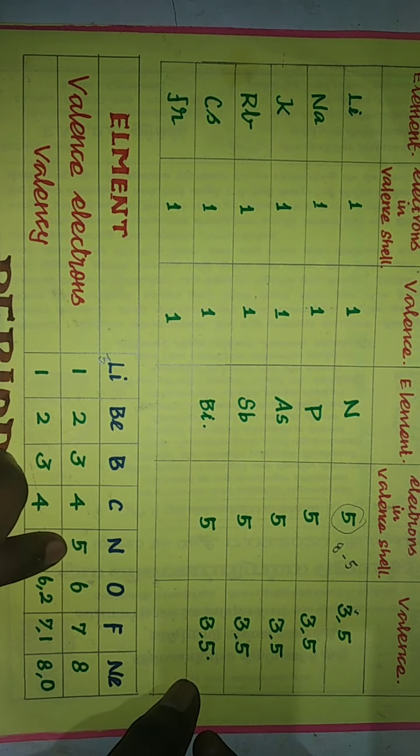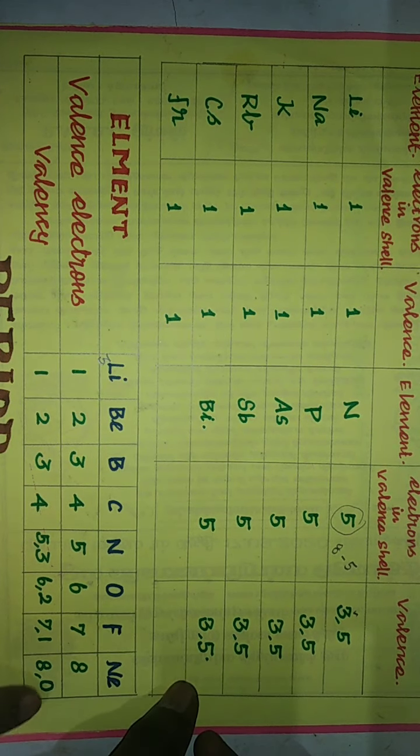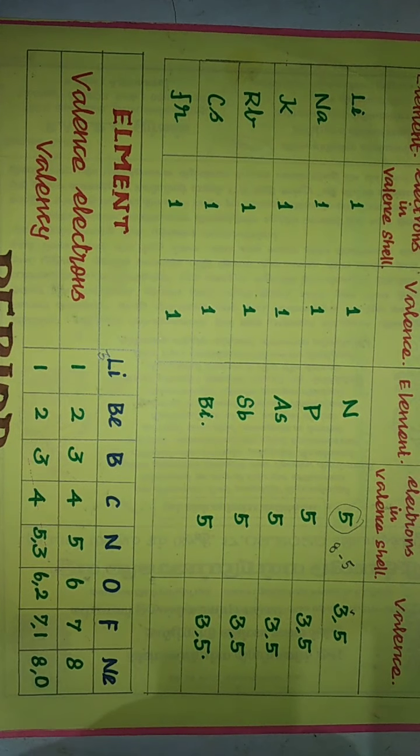When the valence electrons are greater than 4, valency is 8 minus valence electrons. So 8 minus 5 is 3; one more valency is 5. Here also 8 minus 6 is 2, and another valency is 6. Likewise the valency changes. Here 0 means the neon has a completely filled configuration.